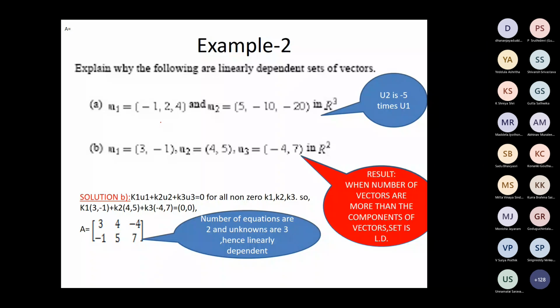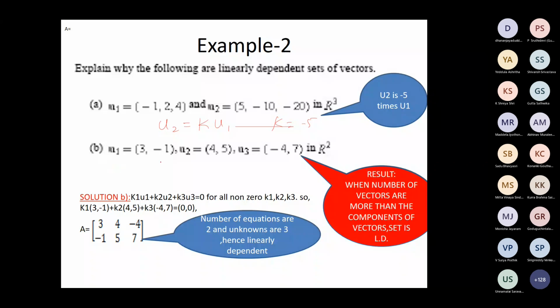U2 is some k times U1. What is that k value here? -5. Yes, sir. So k is -5.